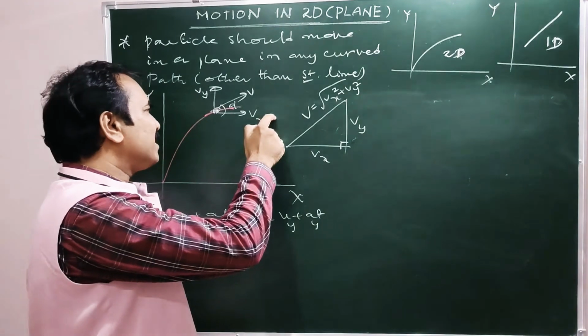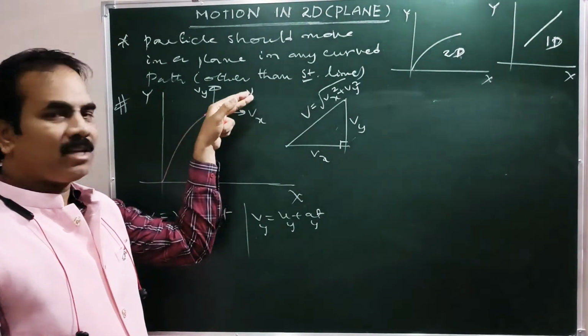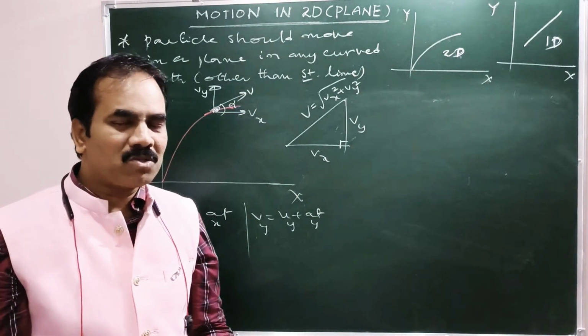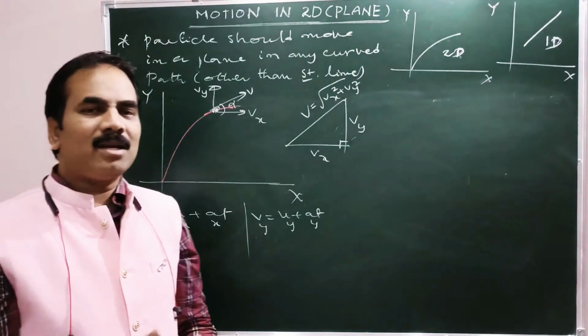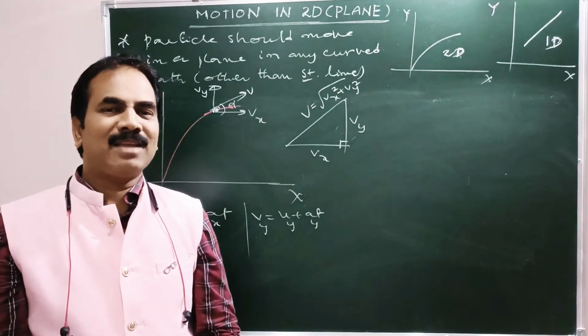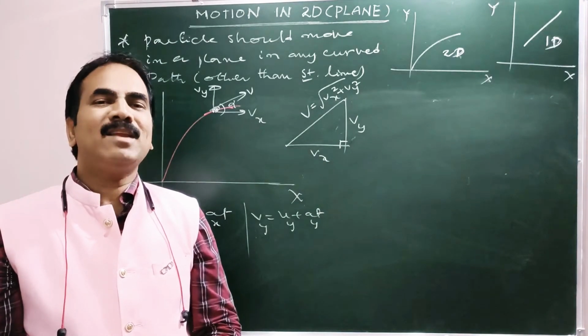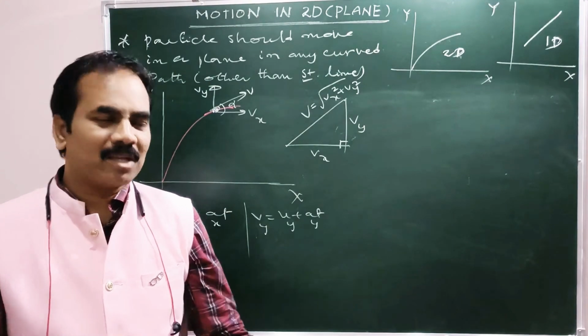This is for the x-axis, this is for the y-axis. So both together form the net velocity of that particle which is under 2D motion. So motion in 2D is nothing but a combination of two linear motions which are mutually perpendicular to each other.